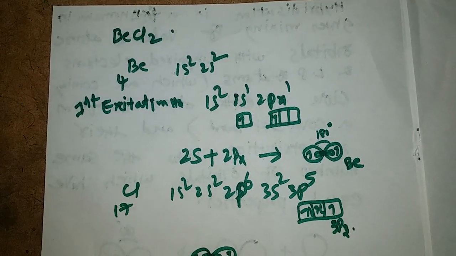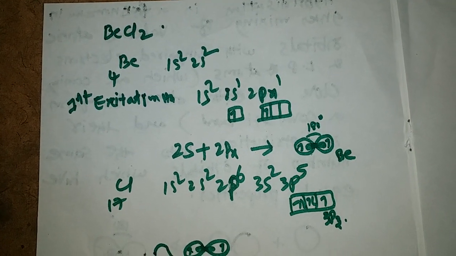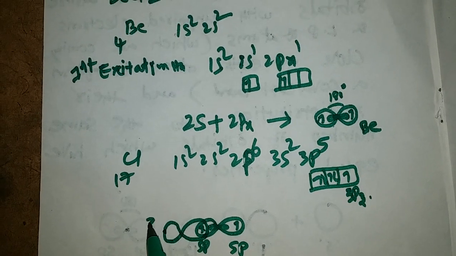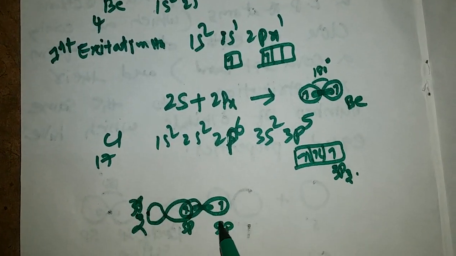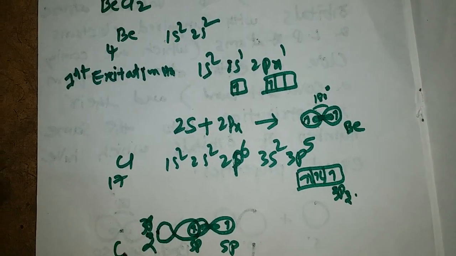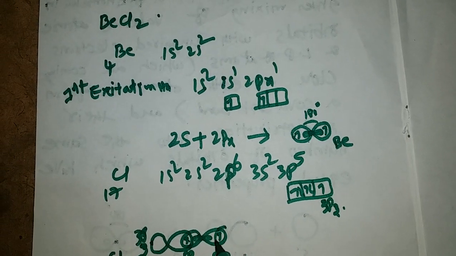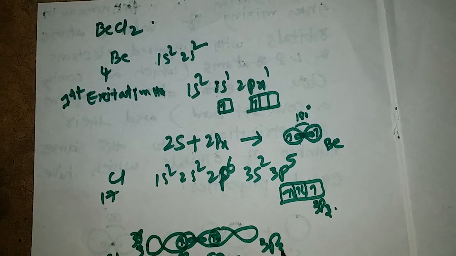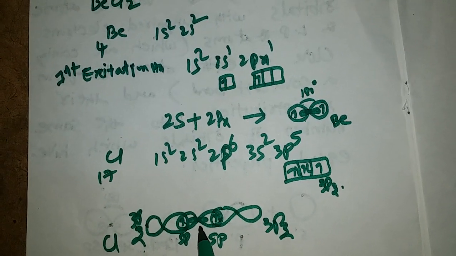This forms a sigma bond with the 3pz orbital of one chlorine. Similarly, the other chlorine also forms a sigma bond with the other sp hybridized orbital of beryllium.